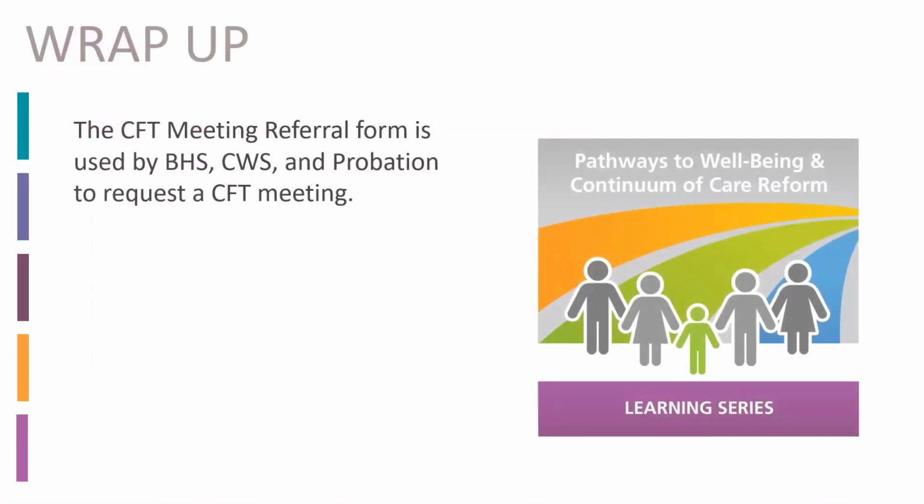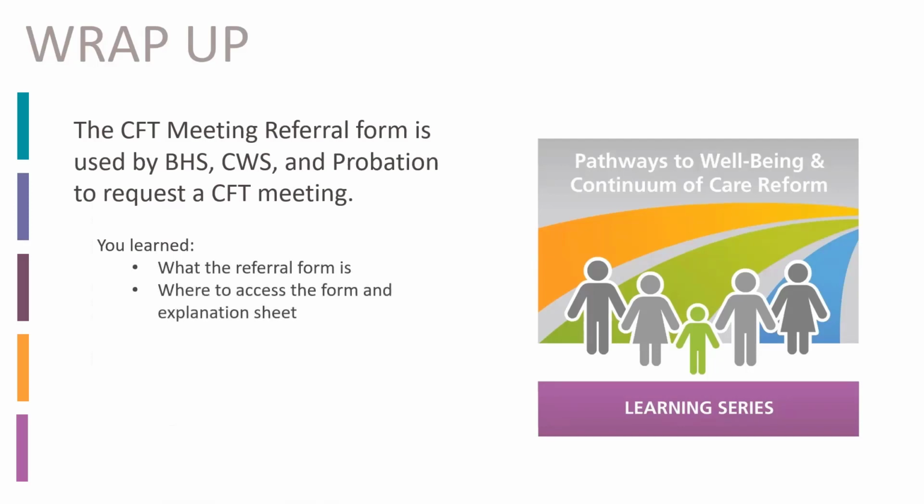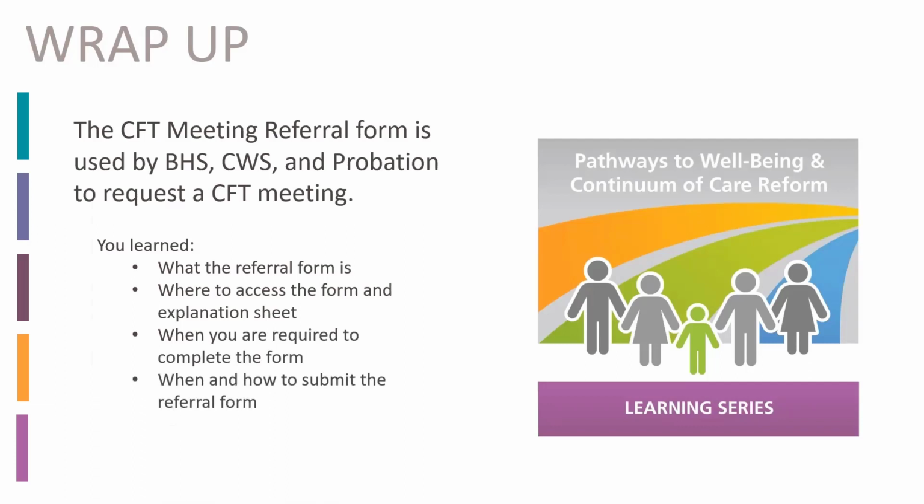The Child and Family Team Meeting Referral Form is used by BHS, CWS, and Probation to request a child and family team meeting for the youth they served. In this course, you learned what the Child and Family Team Meeting Referral Form is, where you can access the form, and an explanation sheet to help you complete it, when you are required to complete the form, and when and how to submit it.